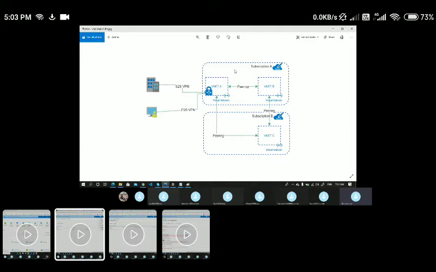Here you have two subscriptions. This is subscription A, and this is another subscription, subscription B. Within subscription A we have VNet A and VNet B, and between VNet A and B we have a pairing connectivity, and it's a bidirectional communication. That means VNet A to B and B to A, we have communication. In the same way, here we have one more VNet, VNet C, which is hosted in a different subscription. We can also perform the VNet pairing for the two different virtual networks in a different